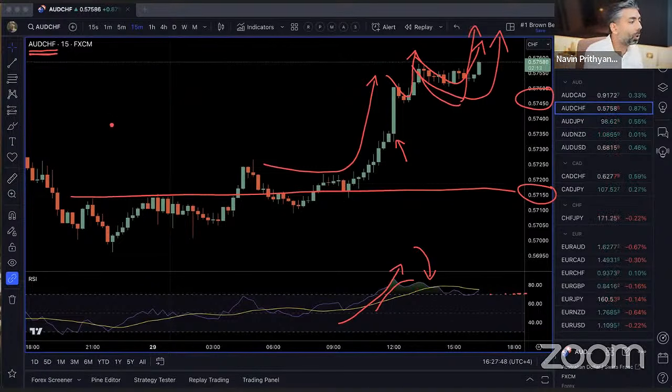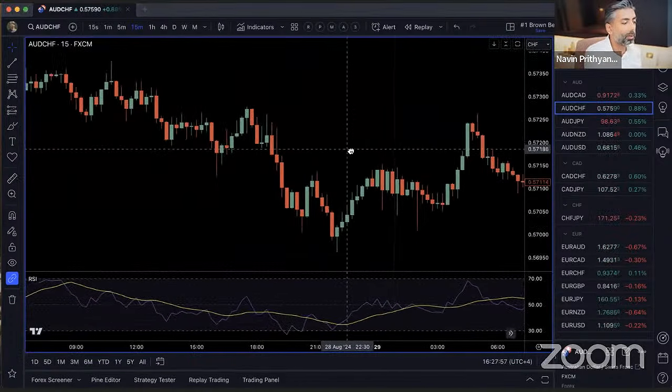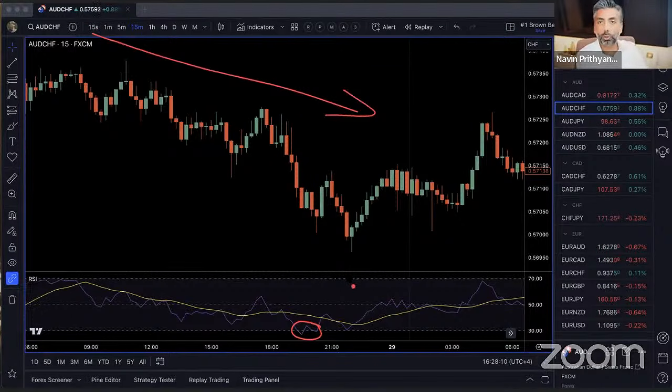Okay. Oversold, I should hit the buy. Why, my friend? Why? So if there's one thing you want to take away from this webinar, let's take a look at a different area where it's a little bit oversold. This area is oversold here, right? It's below that dotted line on the bottom. It's a little bit oversold. So the markets have been going down, right? And now it's coming to oversold.